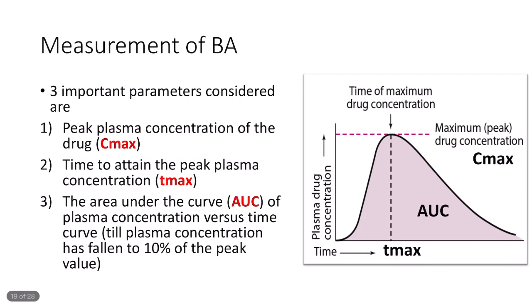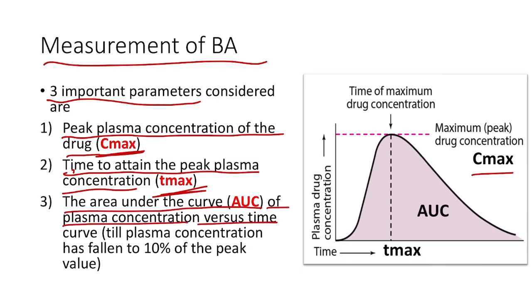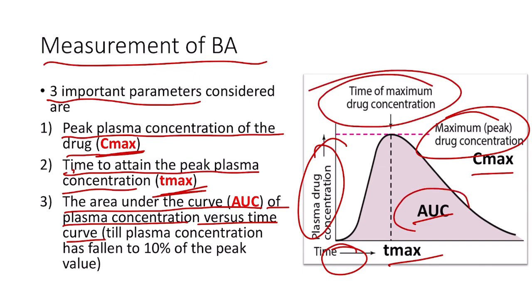Now coming to the measurement of bioavailability. The three important parameters considered include the peak plasma concentration of the drug, also known as Cmax, as you can see here. Then we have the time to attain the peak plasma concentration, which is known as Tmax. Then the area under the curve of the plasma concentration versus time curve. So these are the three important parameters we look into while measuring bioavailability: the maximum drug concentration, the time taken to reach the maximum drug concentration, and the area under the curve.